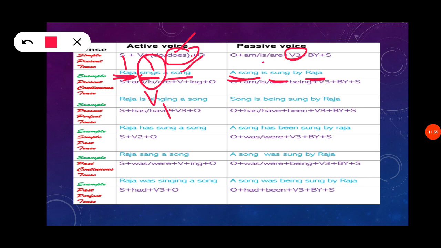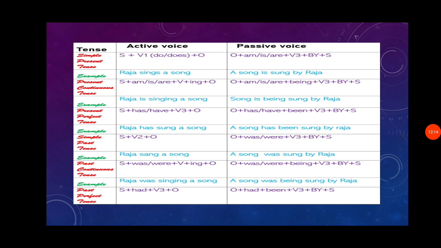And next we have to use a suitable auxiliary verb. A song, this is a song, so it is singular. So we use is. And at the last part we have to use the preposition by before the subject. So this is the way you have to change from active to passive. So this is for the simple present tense.